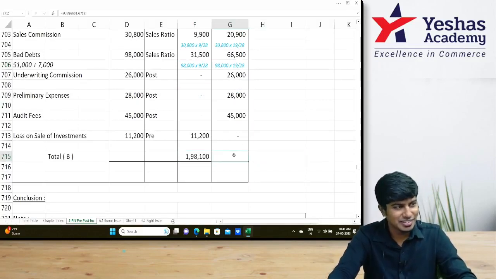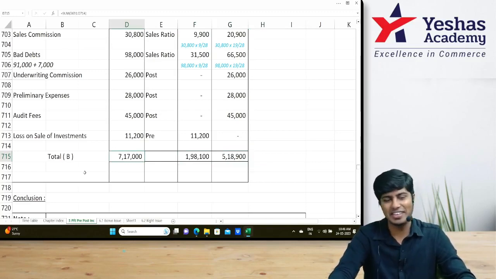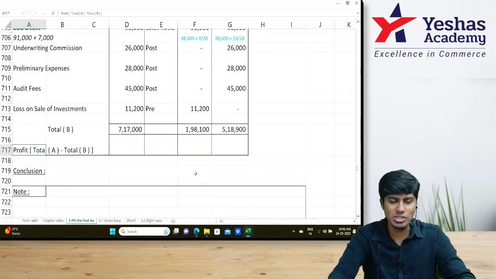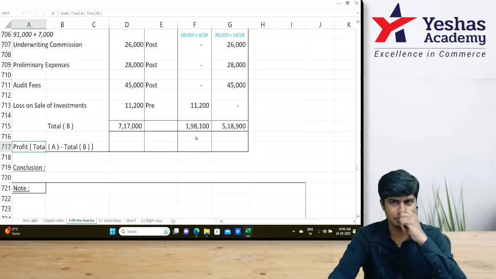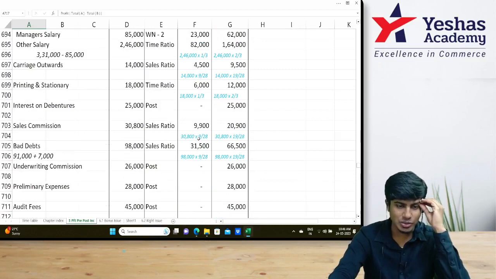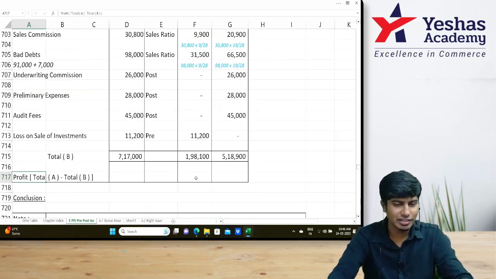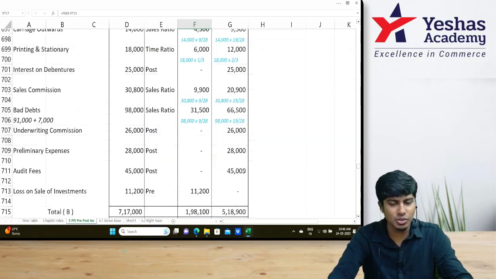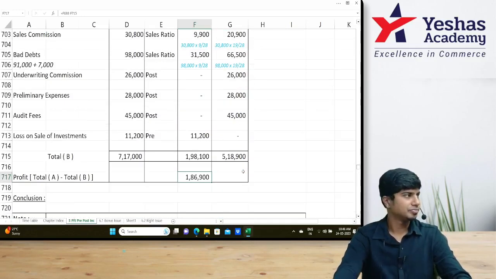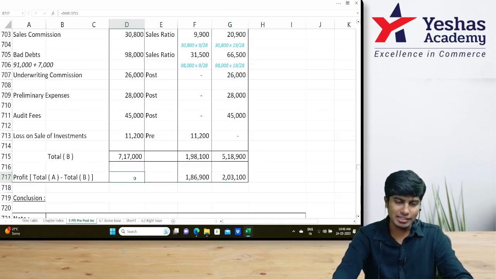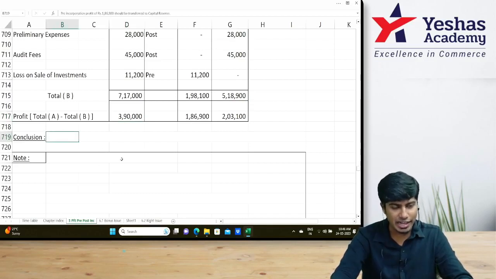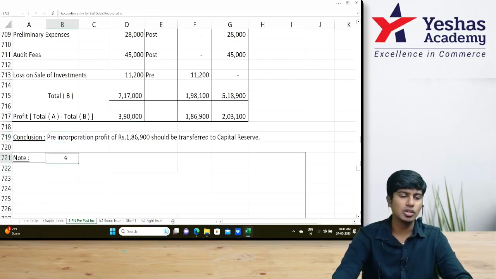1,98,100. 5,80,900. 7,17,000. Identify the profit. 3,85,000 minus 1,98,100. How much? 186,900. And how about 7,22,000 minus 5,80,900? 2,03,100. How much is pre-incorporation profit? 1,86,900. Pre-incorporation profit of 1,86,900 should be transferred to capital reserve.